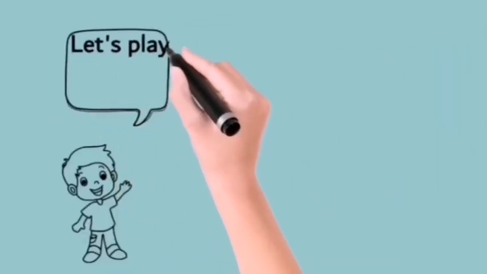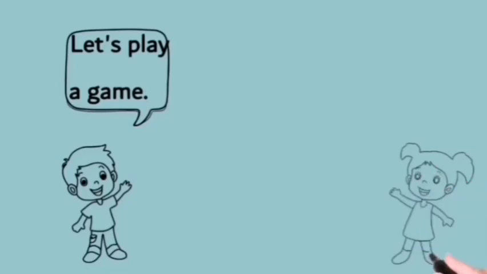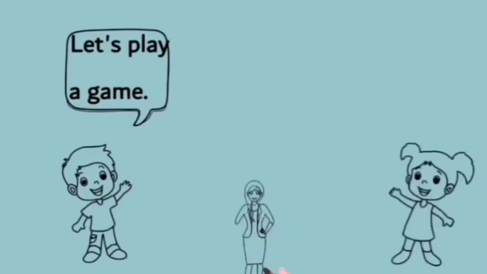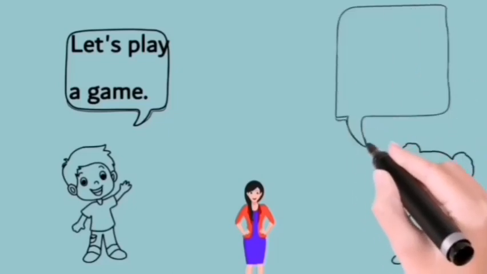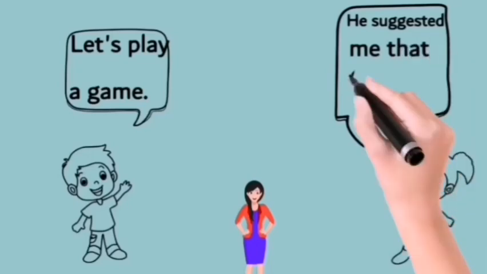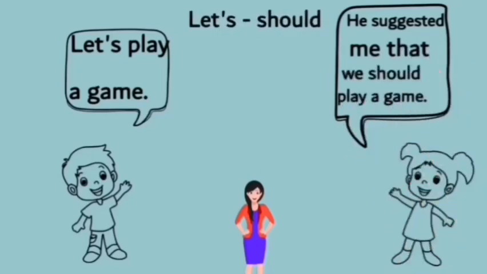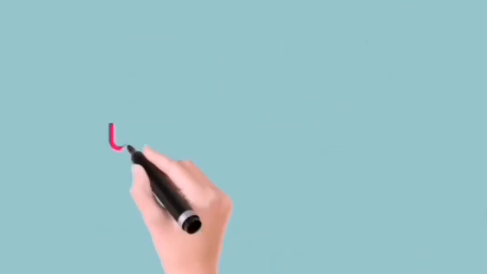Now here is an example for a suggestion. Let's play a game. Sentences like this, that is, a sentence with a let's, can take an additional should whenever we are reporting it. So the reported sentence will be like, he suggested that we should play a game.